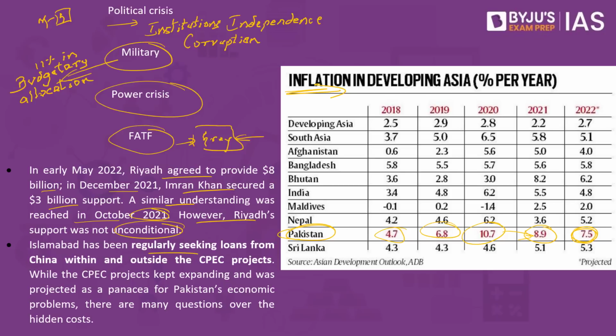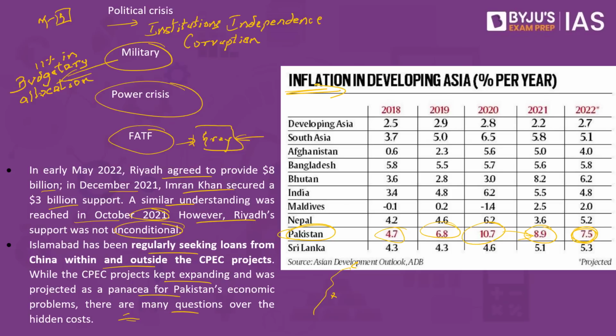Added to it, Pakistan has also sought the help of China. Islamabad has been regularly seeking loans from China within and outside the CPEC project, while the CPEC project kept expanding and was projected as a panacea for Pakistan's economic problems. There are many questions over the hidden cost as well. This project is going through Pakistan from China, as a result of which it is also going through Balochistan, and people in this region are not happy with this project. They have even killed Chinese workers, because they believe they're taking away Pakistan's resources at the cost of the local people.